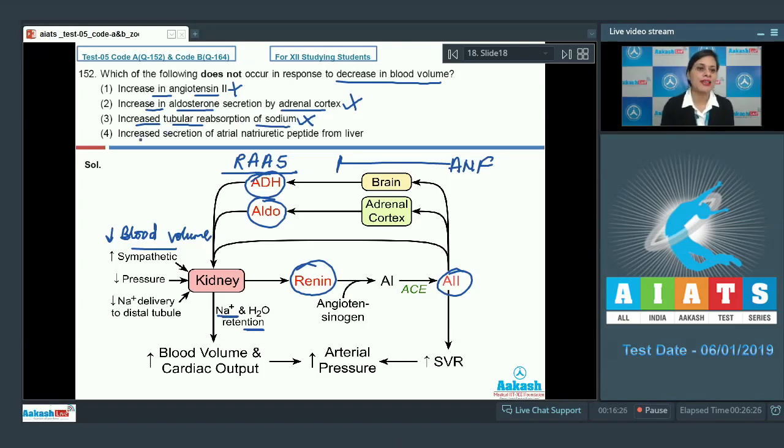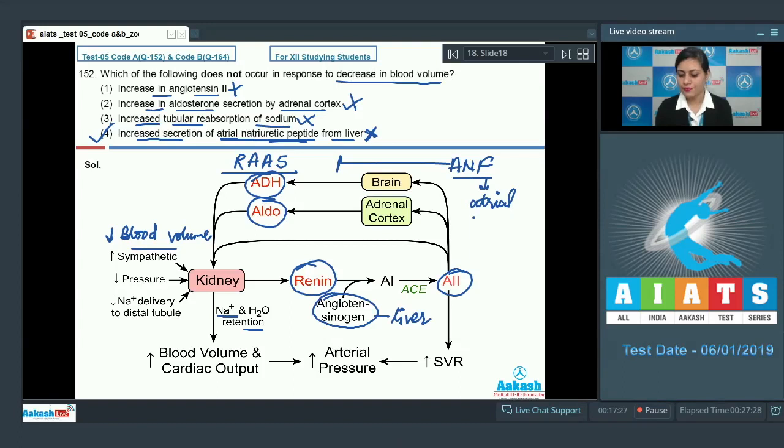As you can see here, when there is low blood volume, this will lead to the increased tubular reabsorption of sodium. The last option given is increased secretion of atrial natriuretic peptide from liver, and this is an incorrect statement, so it's a correct answer to our question because it is not atrial natriuretic peptide, but it is angiotensinogen which is secreted from liver in response to low blood volume. On the other hand, this ANF is secreted from atrial wall of heart. So the correct answer to this question is option number 4. Let's discuss our next question.